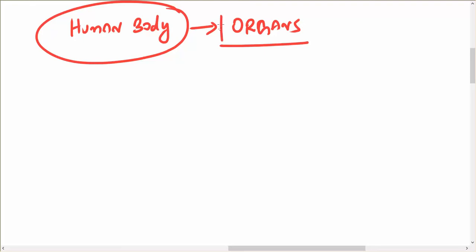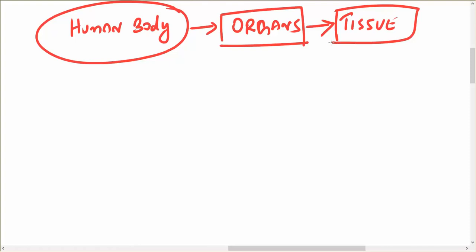Each organ has a lot of different types of tissues, and the tissues are all made up of cells.